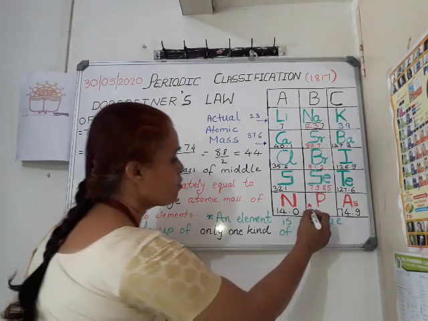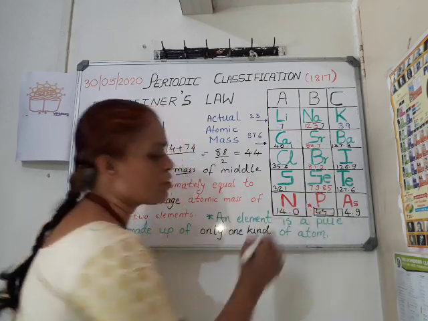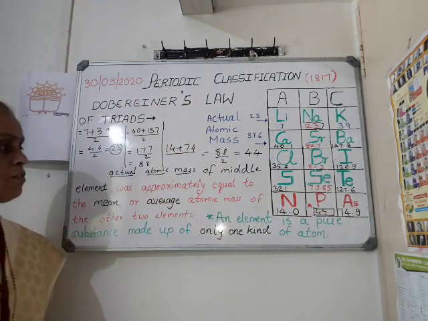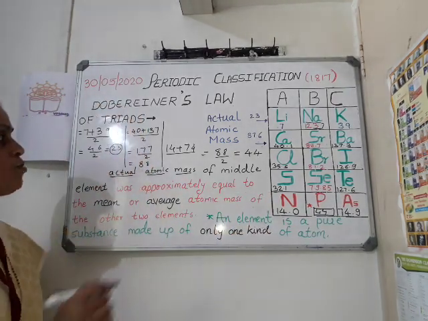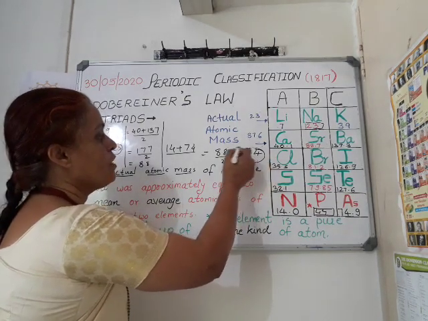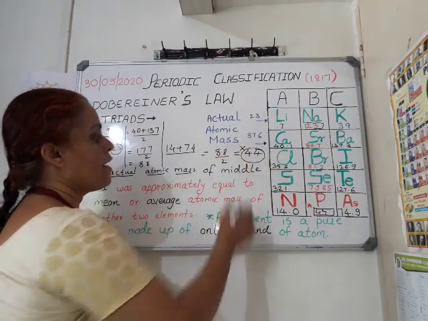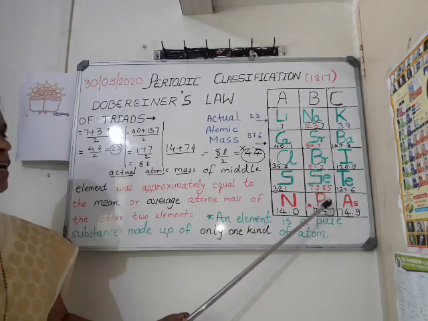But actually it is observed that the actual mass is not 44 for phosphorus. How much is it? The actual atomic mass is 31. It is not at all matching with 44, and therefore this last one is not a Dobereiner triad.